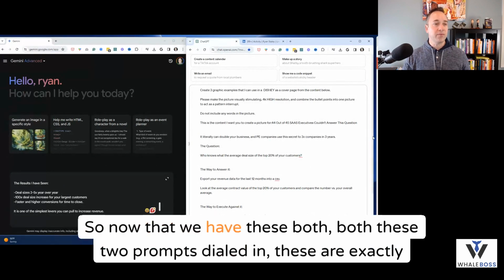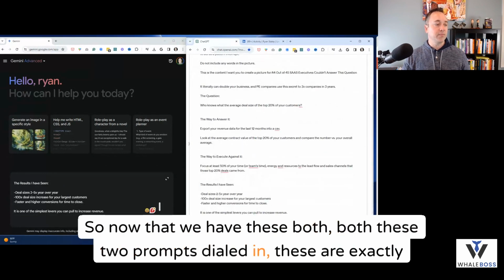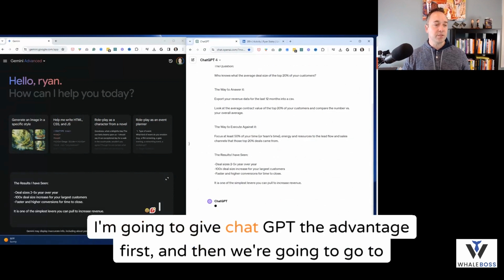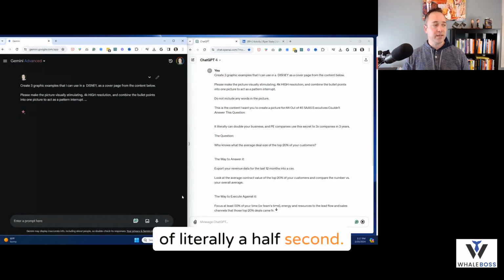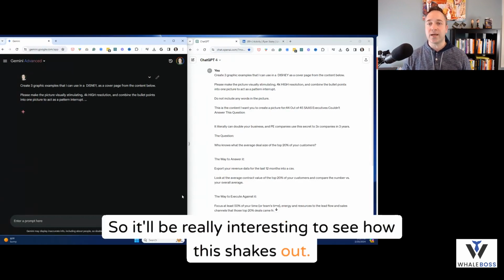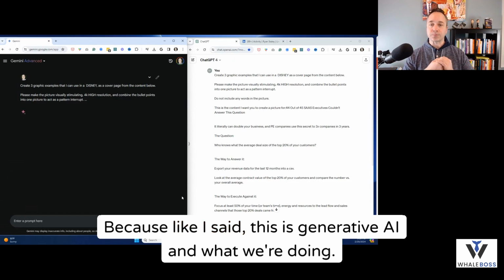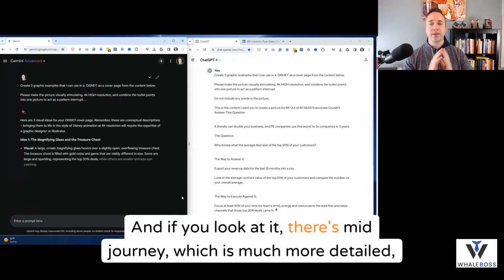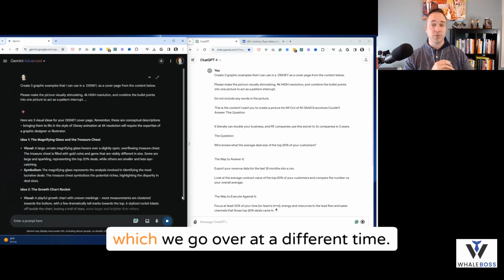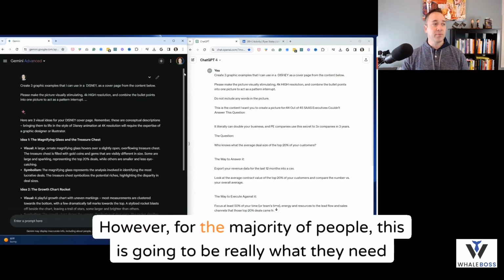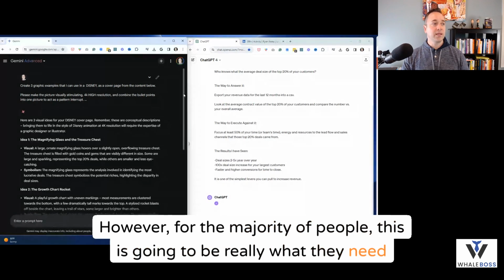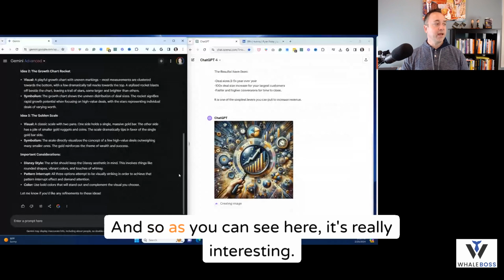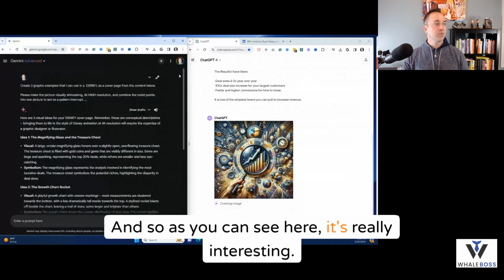So now that we have both these 2 prompts dialed in, these are exactly the same. I'm going to give ChatGPT the advantage first, and then we're going to go to Google Gemini literally a half second later. So it'll be really interesting to see how this shakes out, because like I said, this is generative AI. And if you look at it, there's Midjourney, which is much more detailed, which we can go over at a different time. However, for the majority of people, this is going to be really what they need because of the simplicity. And so as you can see here, it's really interesting.